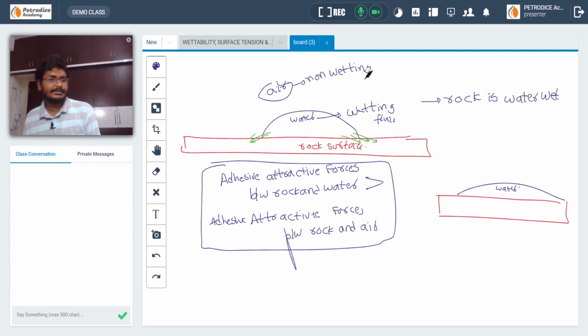So understand this. If anybody says that a particular rock is oil wet, in a particular rock there are two fluids, consider in this case oil and water are present inside it, it means the rock grains will have a higher tendency to attract oil particles towards them than the water molecules. Basically, wettability is defined by the adhesive forces between different molecules.